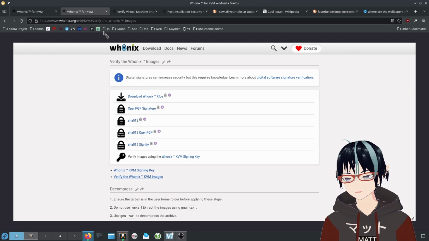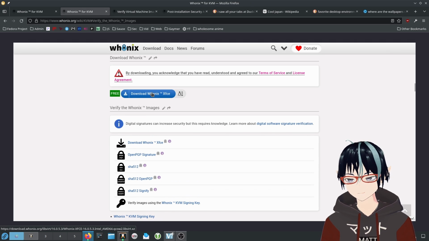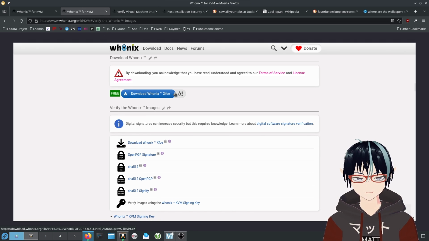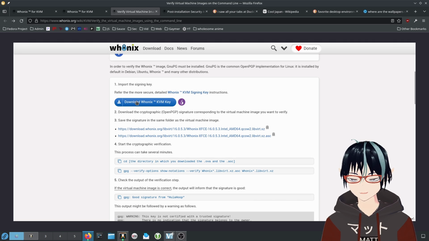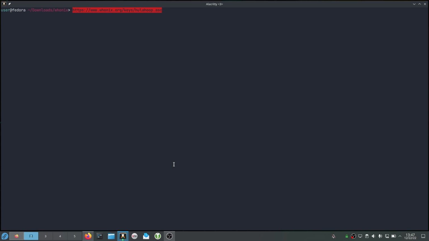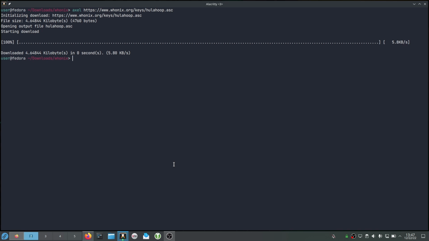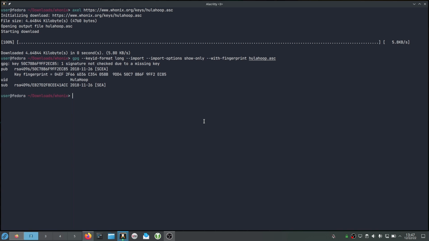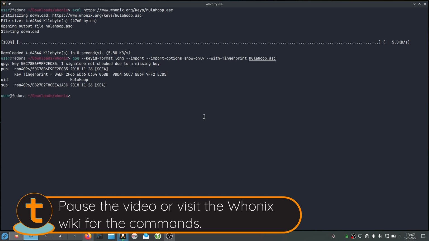So remember, you're going to need this file, the virtual machine archive. You're going to need the KVM key, which is hulahoop.asc. So what you do is you run this command, and then when you go over to verify your file, you know that what you're receiving is going to be correct. And when the file is checked, you want to make sure that it says good signature, because if it doesn't say good signature, you can't trust the file.